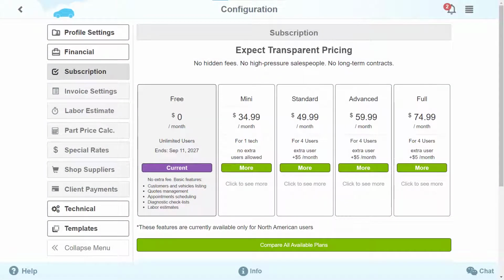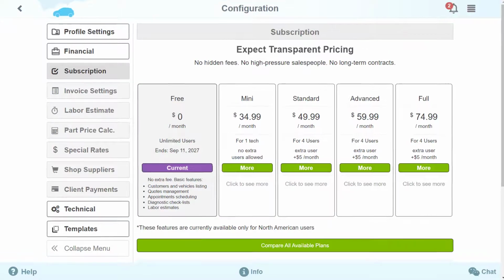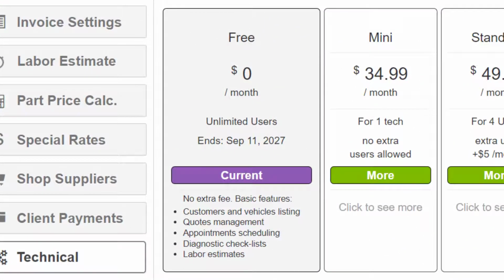The first subscription type is called Free. Here, you can access basic functions with no additional payment, such as customers and vehicles listing, quotes management, appointments scheduling, diagnostic checklists, and labor estimate.